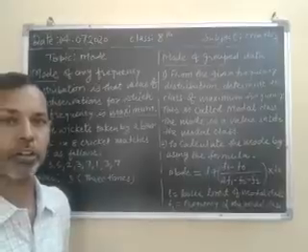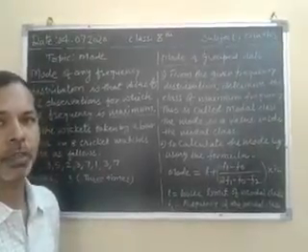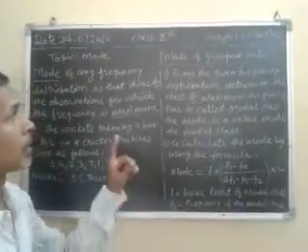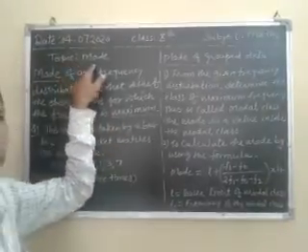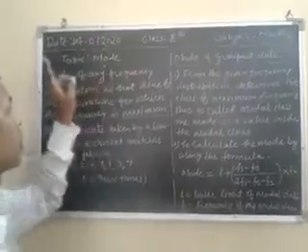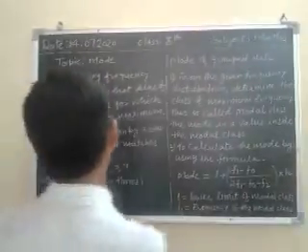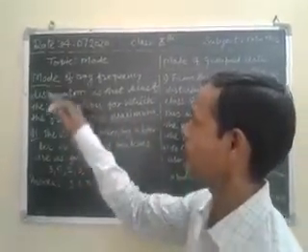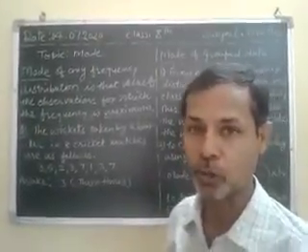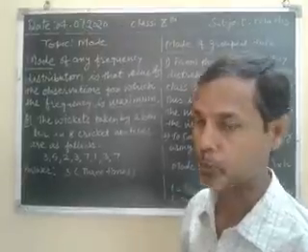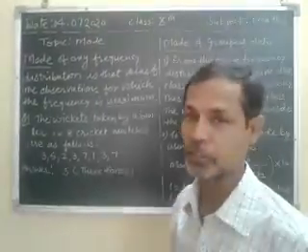Now in continuation of our topic in our maths class, from the chapter Statistics, the next topic is mode. In this topic, first we have to find the mode of an ungrouped frequency distribution.